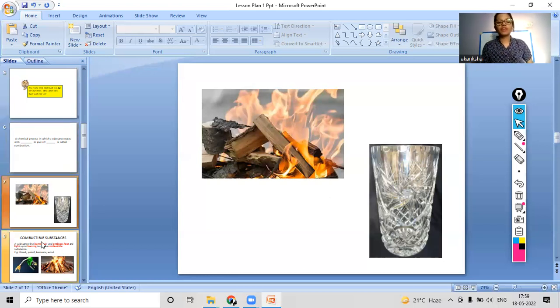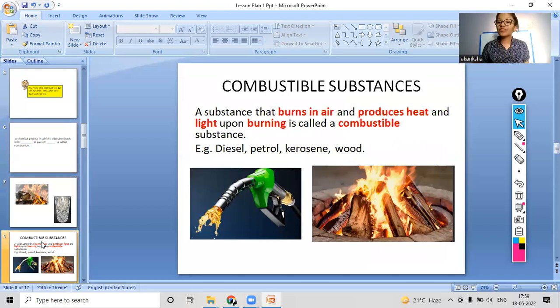So now we will move on ahead and we will see the proper definition of combustible substances, right? So what are the combustible substances? A combustible substance burns in air and produces heat and light. So when it burns, it produces heat and light. Upon burning, it's called a combustible substance.